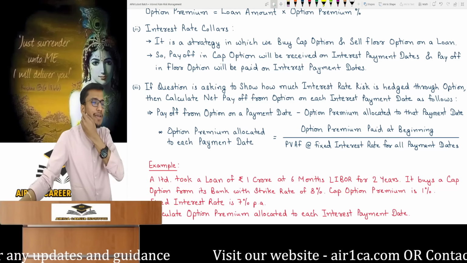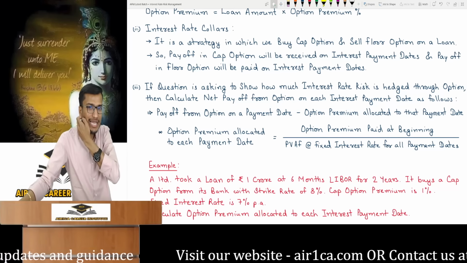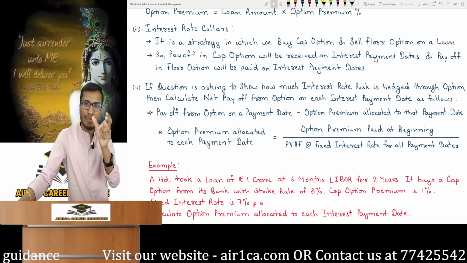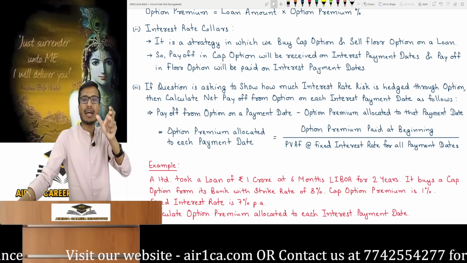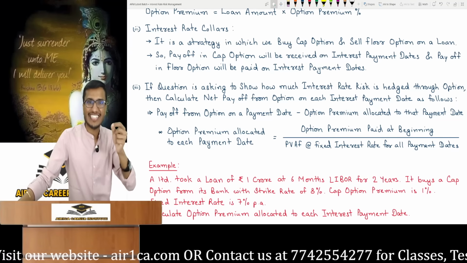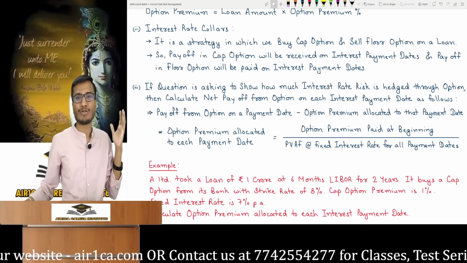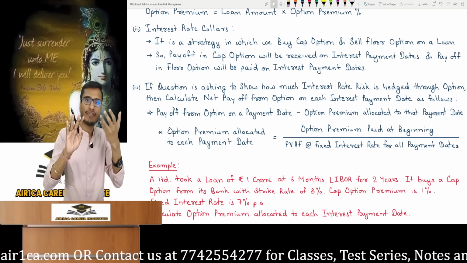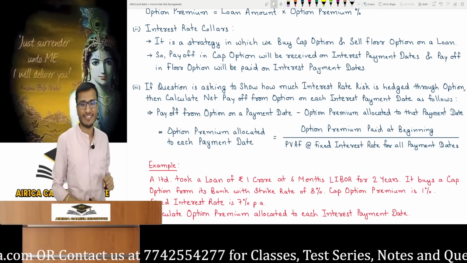For PVAF, what you need is a discounting rate and also the time. In our example, there were 4 periods of 6 months each. What discounting rate should we take? You will take the fixed interest rate. Remember, you'll do the PV with the fixed interest rate, the fixed rate for all payment dates. There were 4 periods in our example, so whatever fixed rate is given, you'll use its PVF.